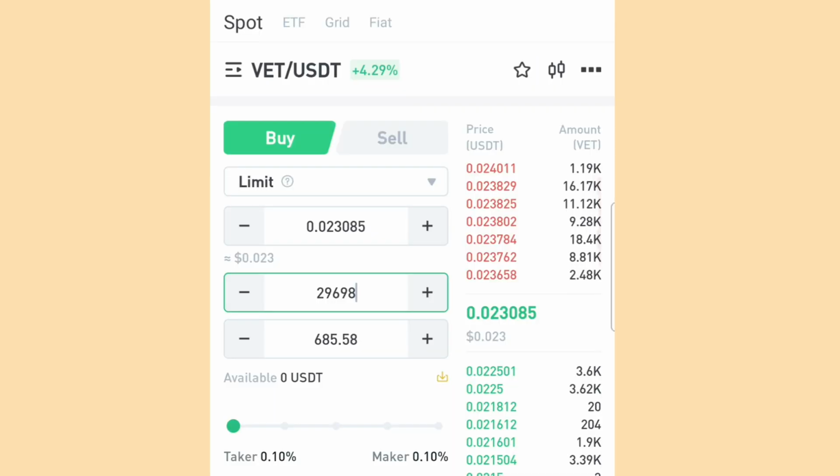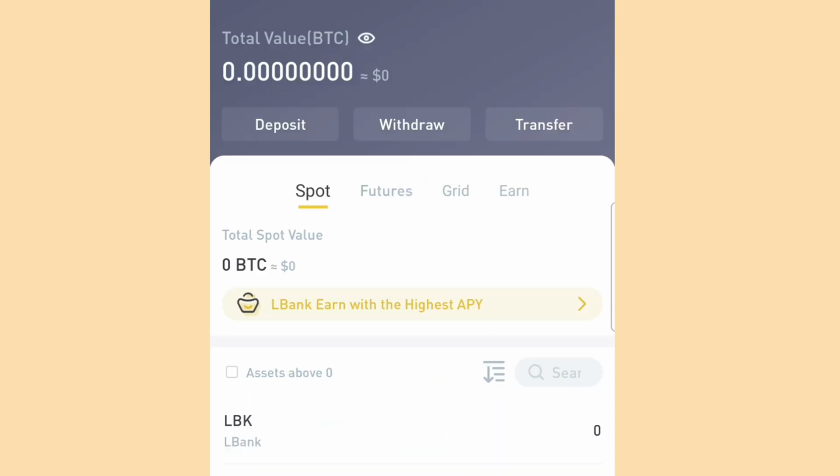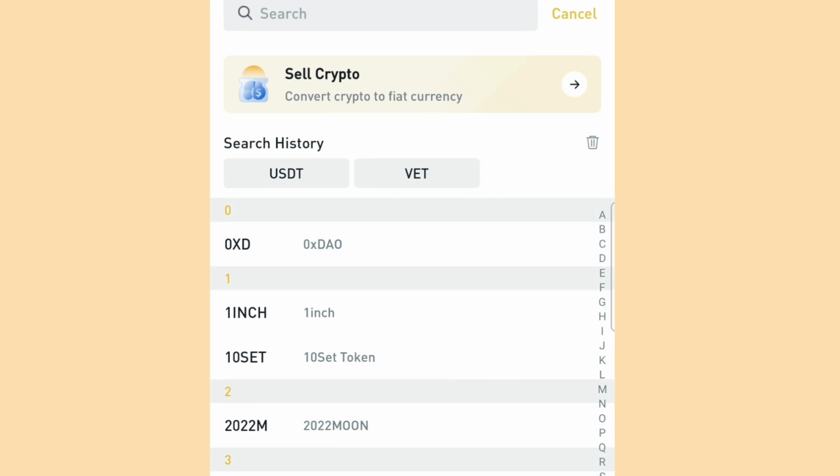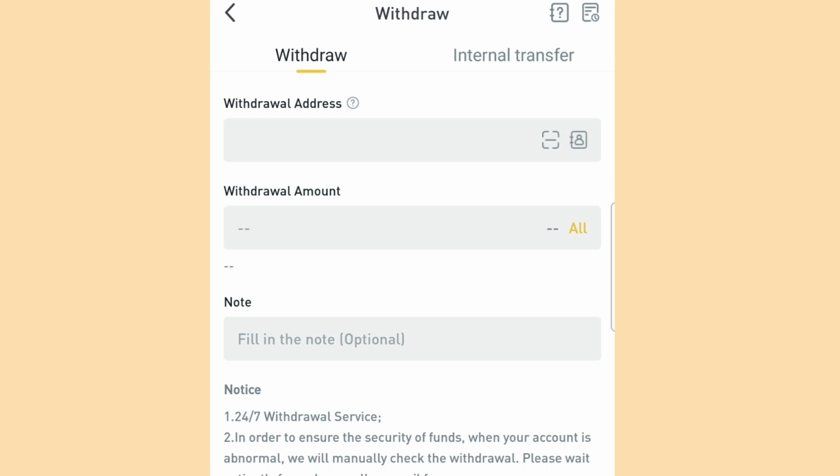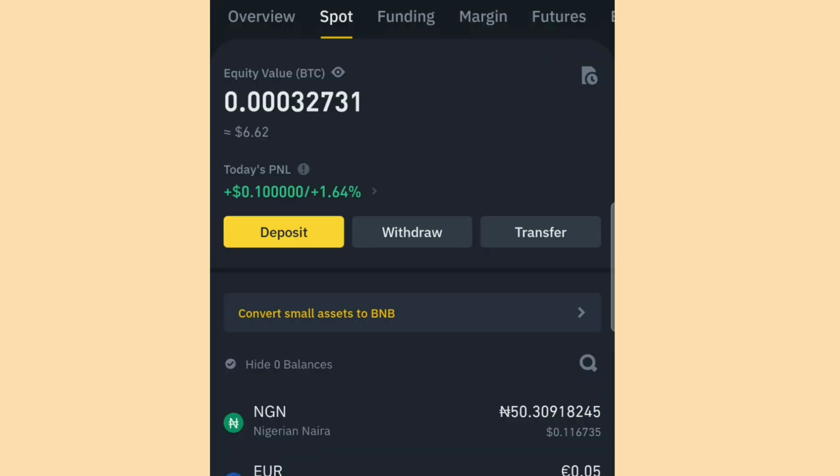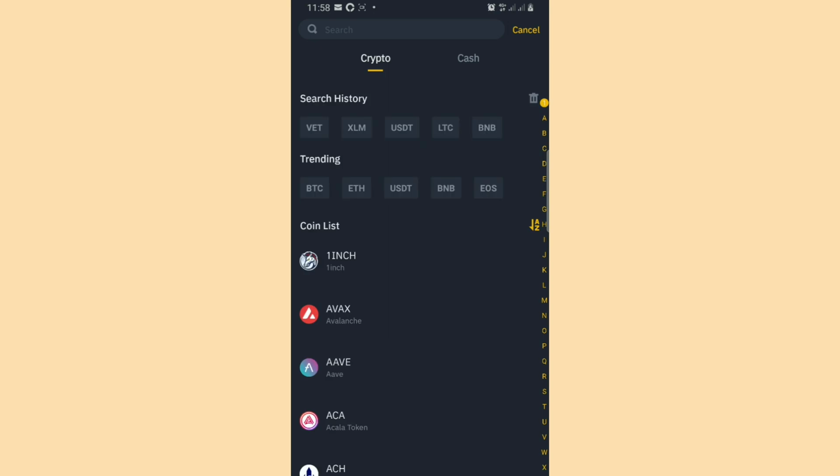Copy. All right. Now the next thing is you go over to the withdraw option, because if we had swapped it, the next thing is to withdraw it from LBank to Binance. You select VET. Once you select VET, you go and copy your VET wallet address on Binance. You select deposit option on Binance. You now go over to VET.